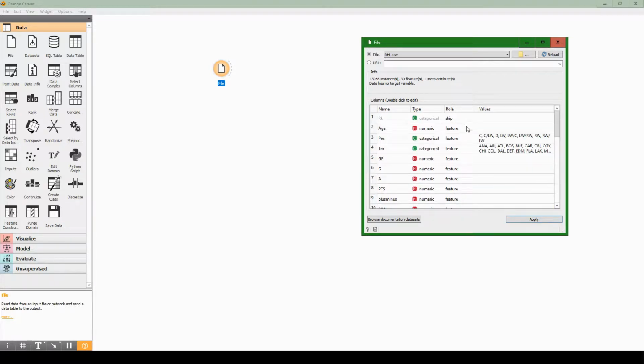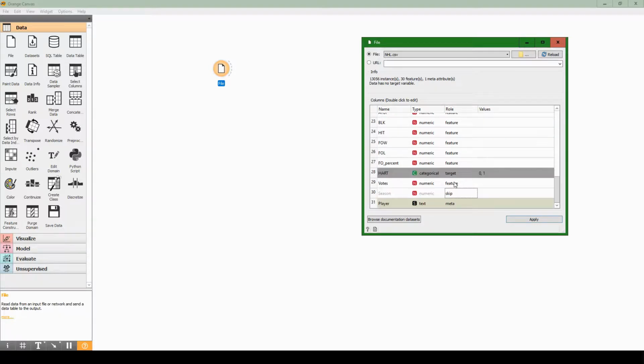And I know I kind of skipped over this word, but I'm going to address it now, is the word feature. Feature just means the input to our AI system. So anything that is a feature is fed as an input to our AI system. Target is the output. So we're trying to predict the Hart trophy categorical variable, in other words, whether they are a winner or will be a winner or not. And so I double click this, and it's already target, but you'll want to make sure that for your data set you pick what the target is. And then let's hit apply.